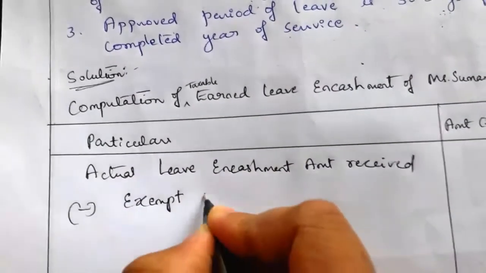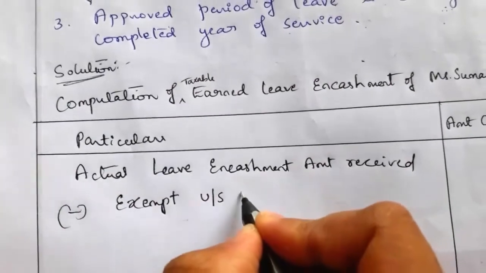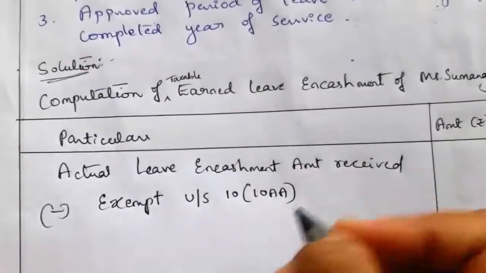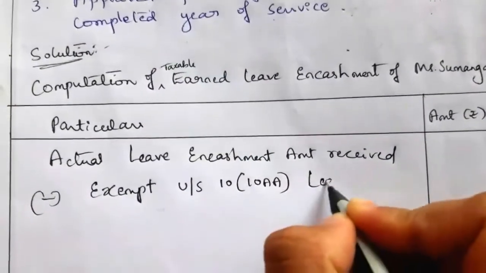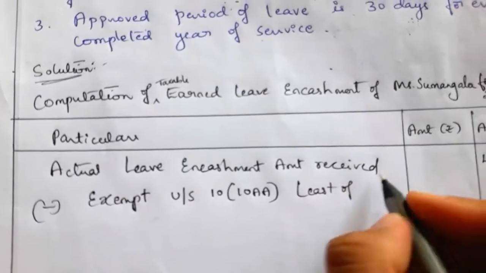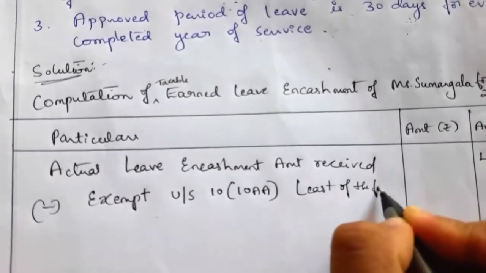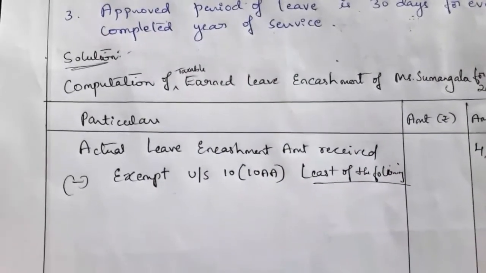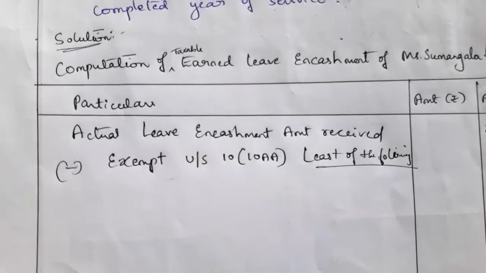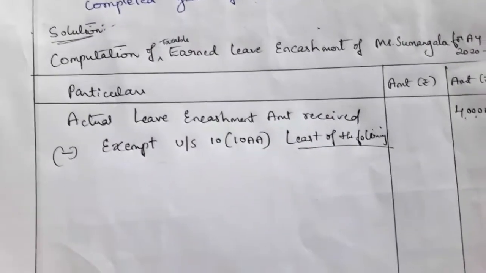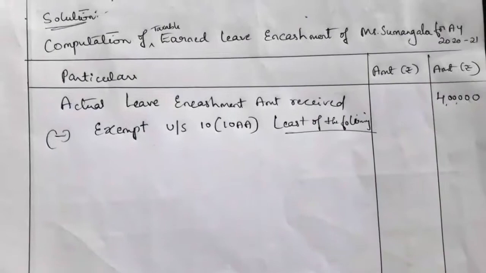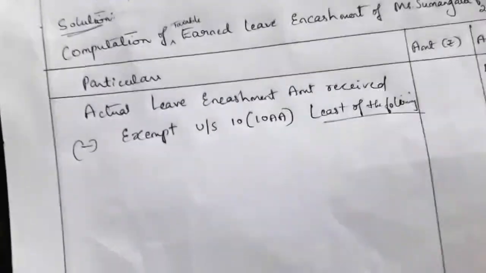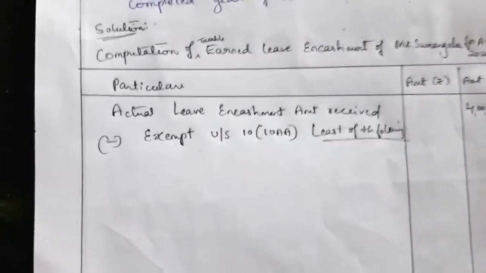So what is the exemption? What does section 10 subsection 10 AA of the income tax say? We have to take the least of the following 4 criteria. We have to take exemption in the 4 criteria, whichever is the least value. To that extent she can claim the exemption here. Now we'll see one by one.